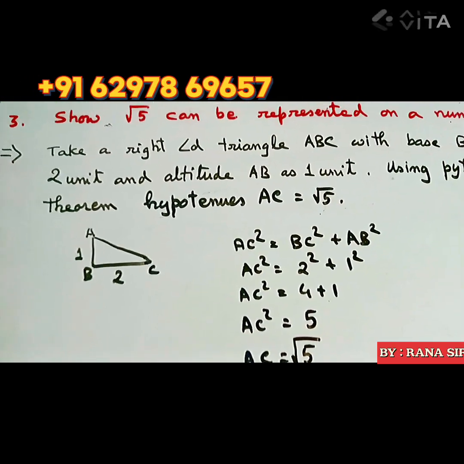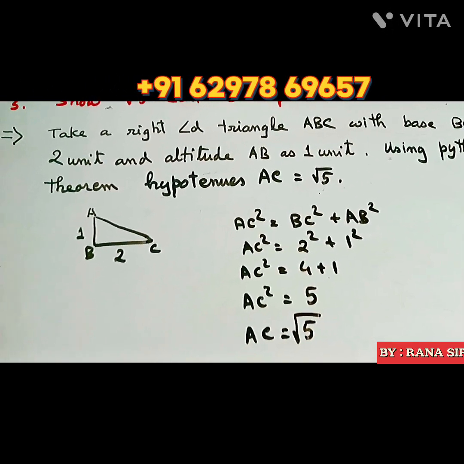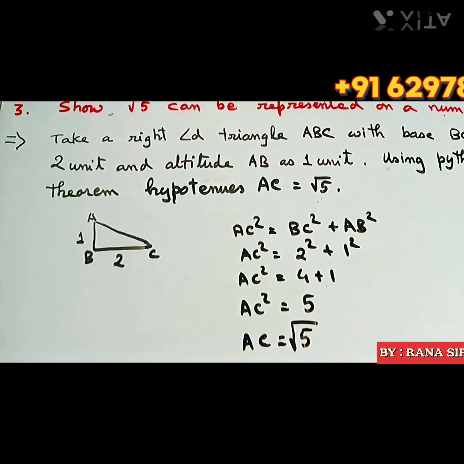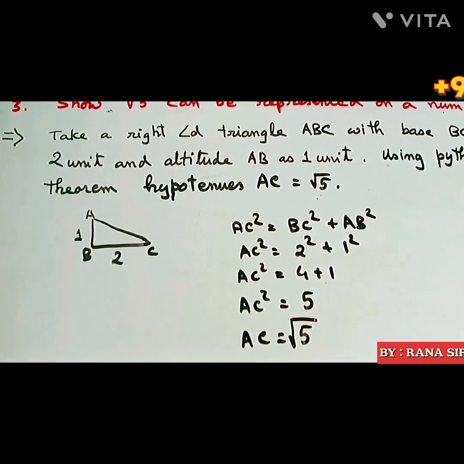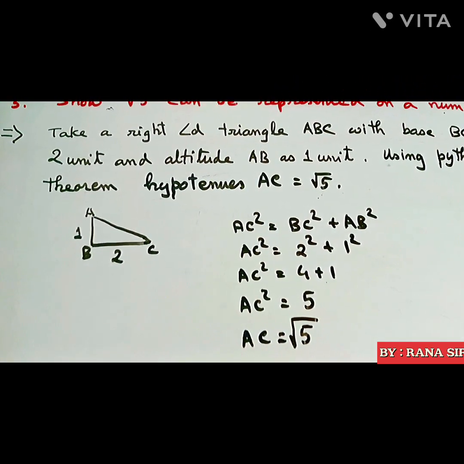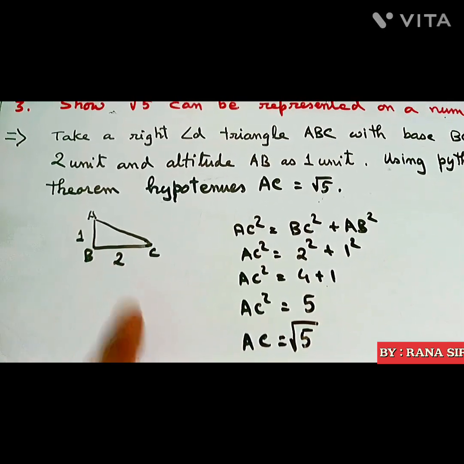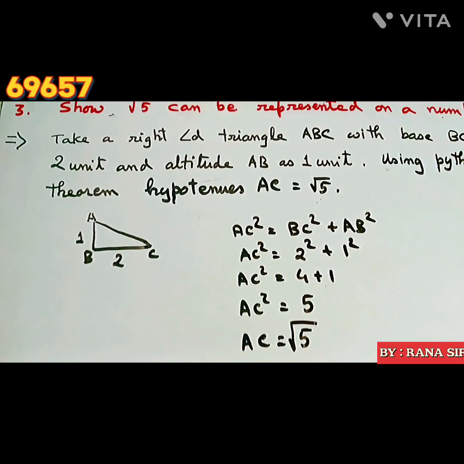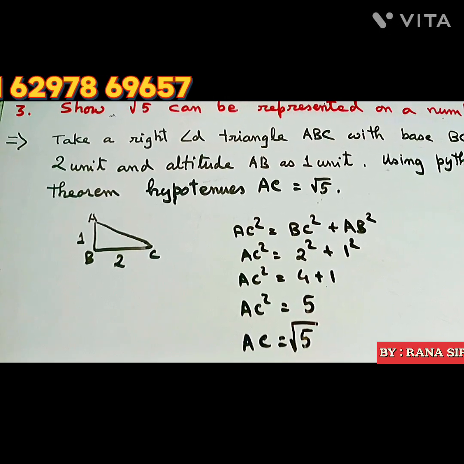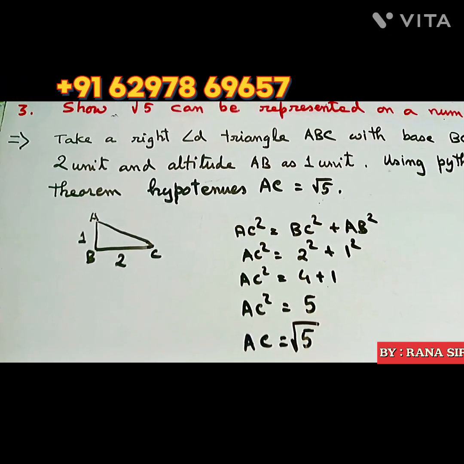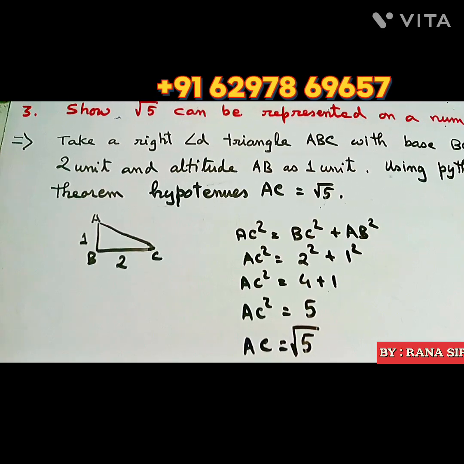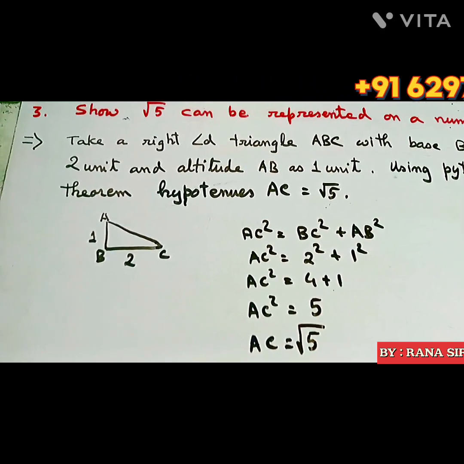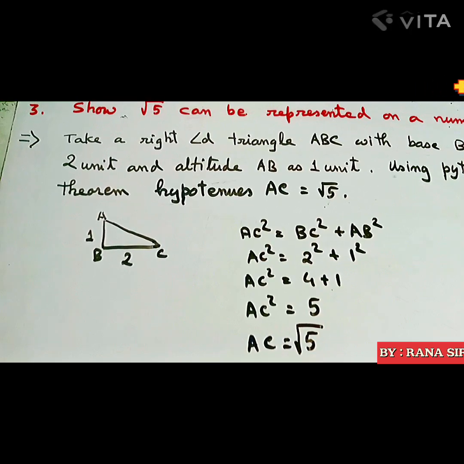Using the Pythagoras theorem, which is: hypotenuse square equals base square plus altitude square. So AC square equals BC square plus AB square. So AC square is 2 square plus 1 square, that is 4 plus 1. So AC square is 5, and AC is root 5. Now, with this understanding, we have to construct it on a number line.